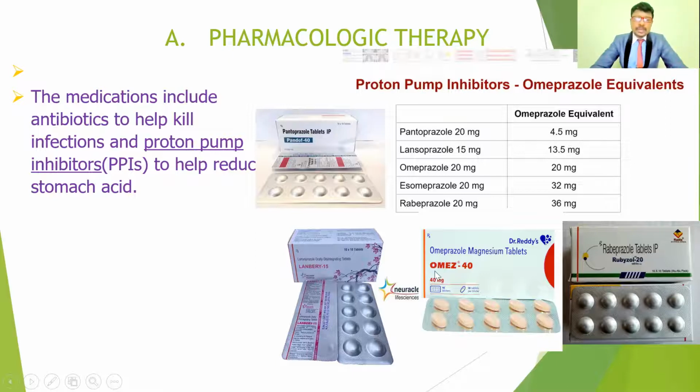But this depends upon the medication dose, which is 40 mg or 20 mg. Most commonly, pantoprazole for an adult is 40 mg, depending upon the severity. These medications have to be taken on an empty stomach in the morning, before taking any food. This will help to reduce the concentration of HCl in the stomach. If you take it before food, the HCl concentration will decrease, and then the irritation will decrease after taking this pantoprazole.